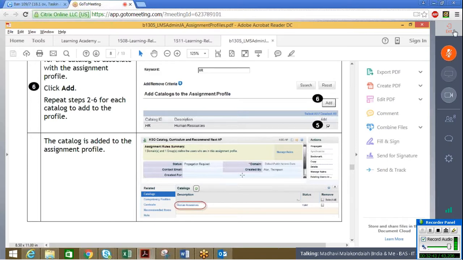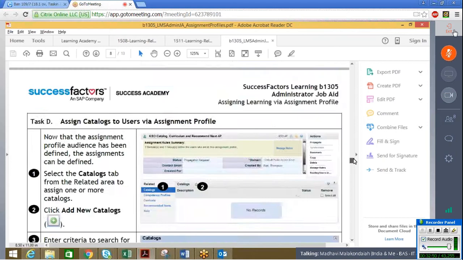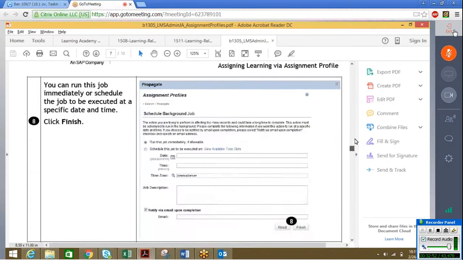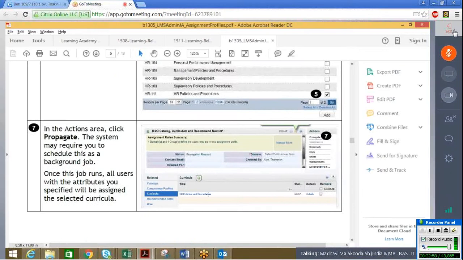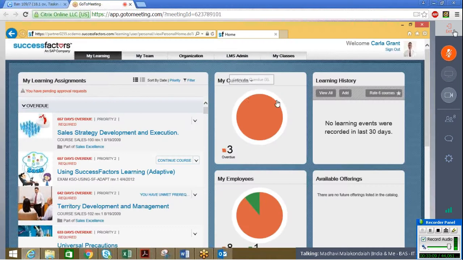Whoever the employees belong to that particular location, for them the curricula called HR policies and procedures, the entire curriculum with its profile items, will go and sit in the employee's file. This is for curricula.